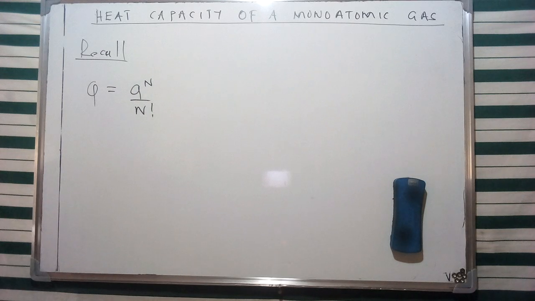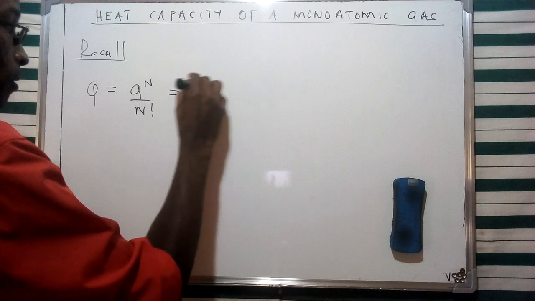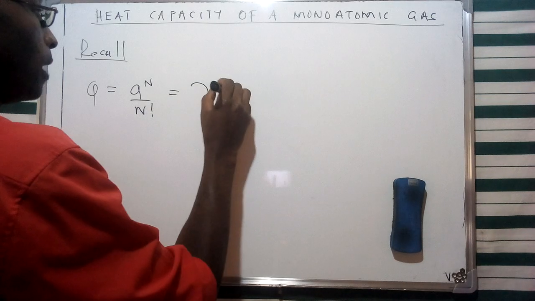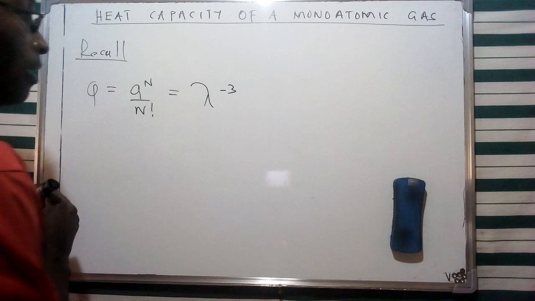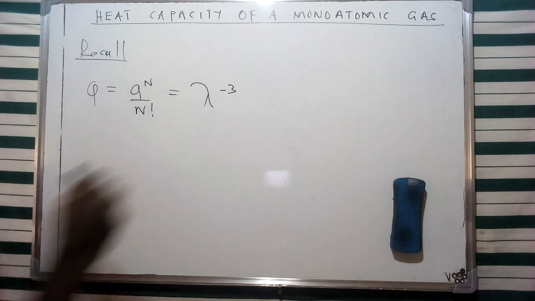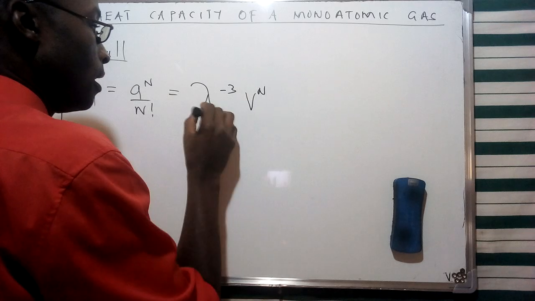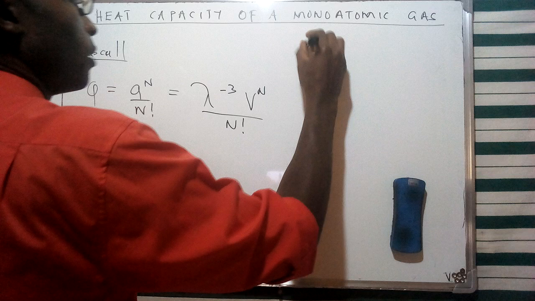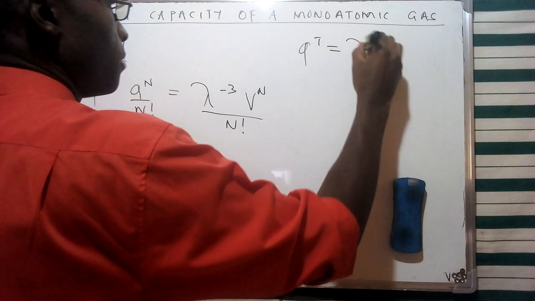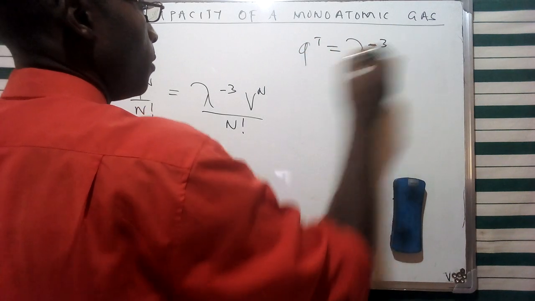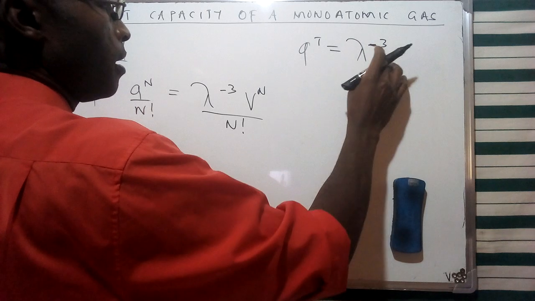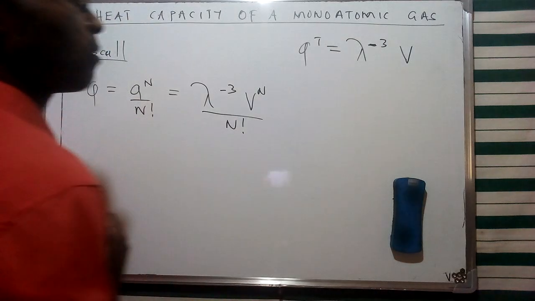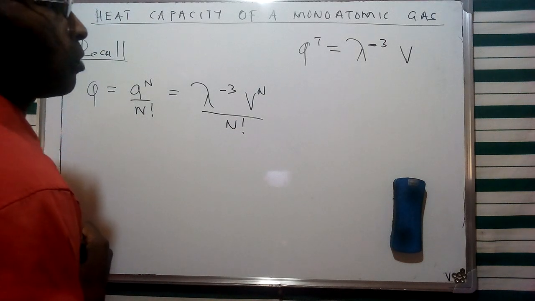And then we said that this translates into a form of the de Broglie wavelength raised to negative 3, in product with the volume, V to the n, all over n factorial.